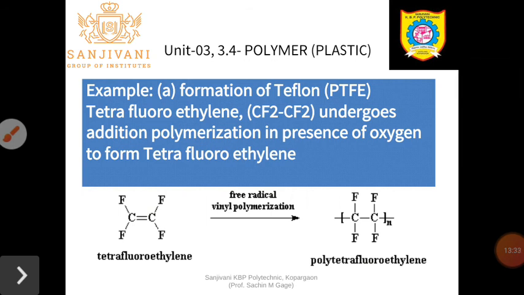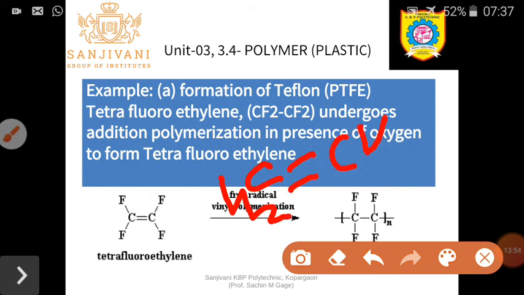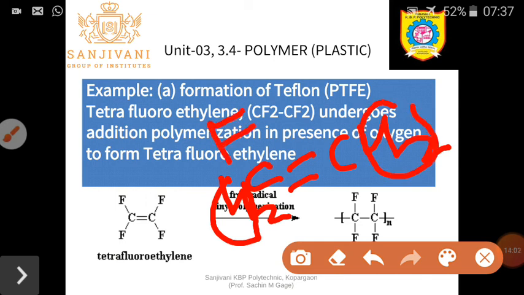Second example is the formation of Teflon, called polytetrafluoroethylene. This is very similar to ethylene. What is the difference? Here, instead of CH2 double bond CH2, the hydrogen of the first carbon and the hydrogen of the second carbon are replaced by